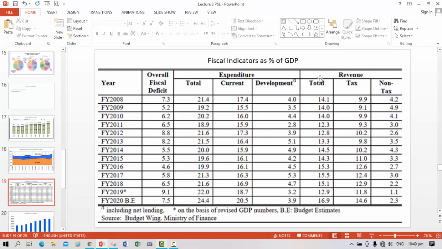On the revenue side, we see the total revenue in rise and fall fluctuations. At the moment, in 2020, we expect the highest revenue. After total revenue, this column shows the tax revenue, while this shows the non-tax revenue, and we see the non-tax revenue is continuously on the fall.